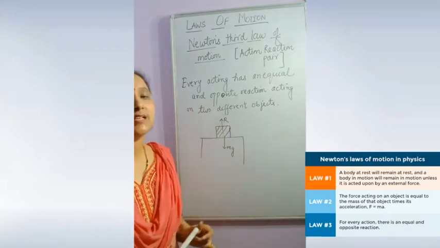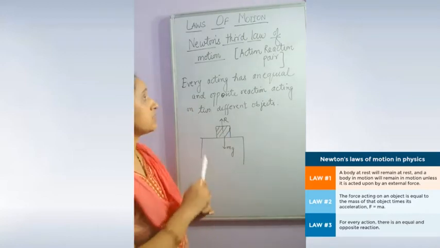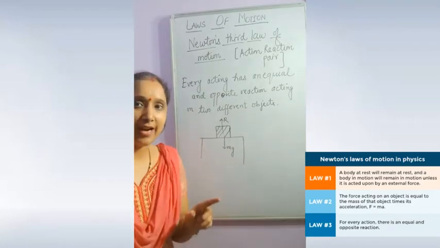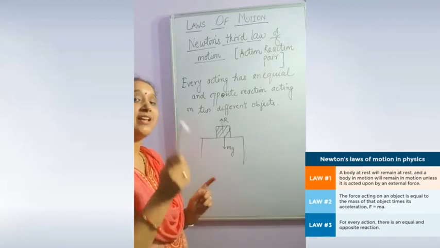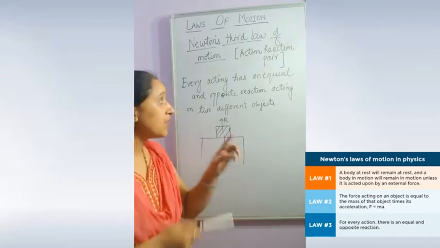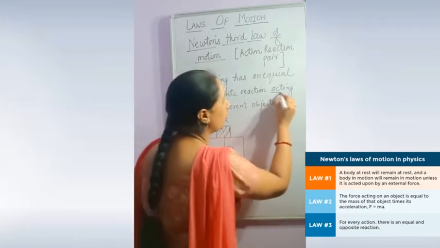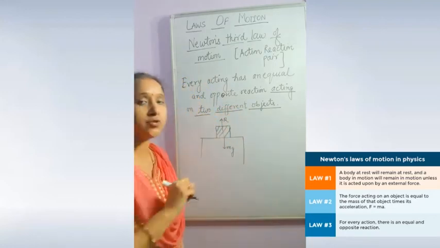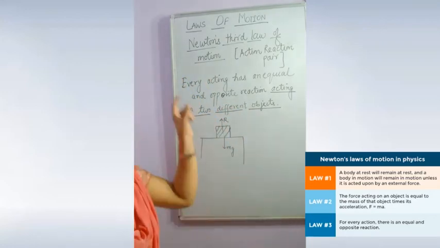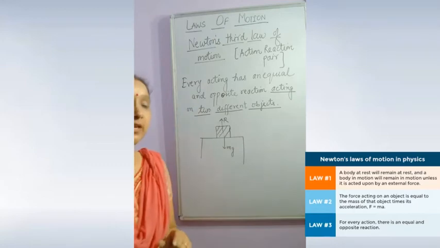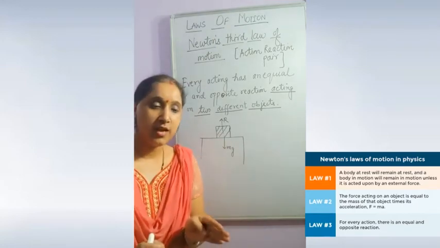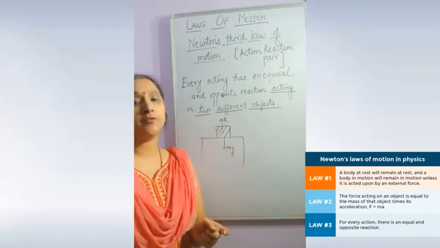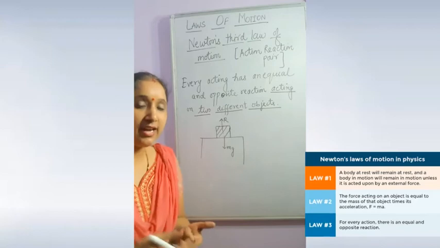Okay, so now Newton's third law of motion. It is also known as the action-reaction pair. Newton's third law of motion, action-reaction pair. What does this law state? This law states that for every action there is an equal and opposite reaction acting on two different objects. This line is very important. Many times students are confused about this action-reaction. For this Newton's third law, it is very important that we have two objects, and one object is applying force on the other and the other is applying force on the first one. So let me explain with the help of an example.